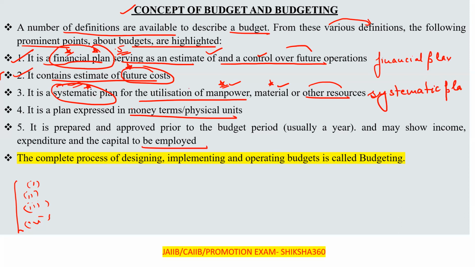Fourth one, it is a plan expressed in money terms and physical units. Last one, the complete process of designing, implementing and operating the budgets is to be called budgeting.